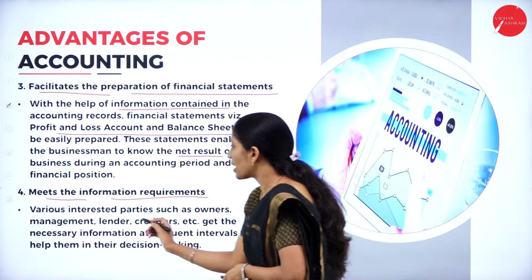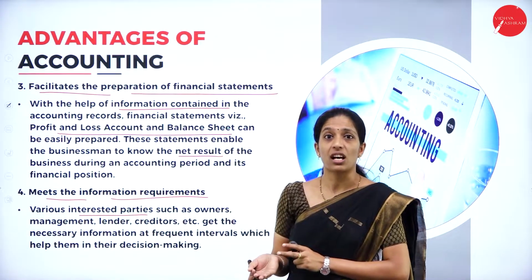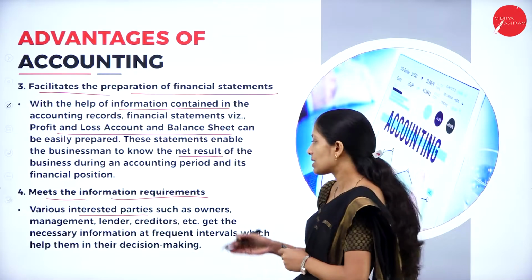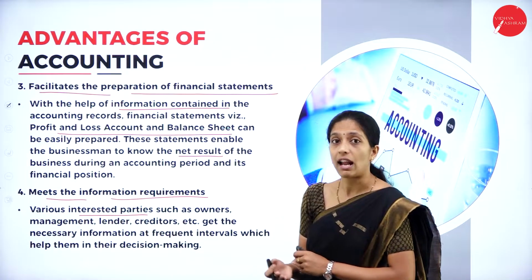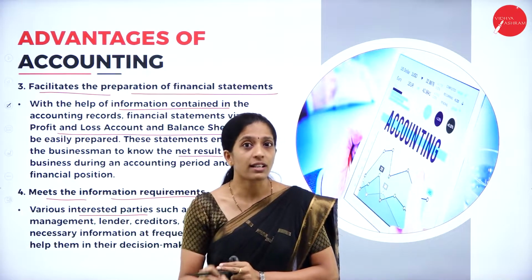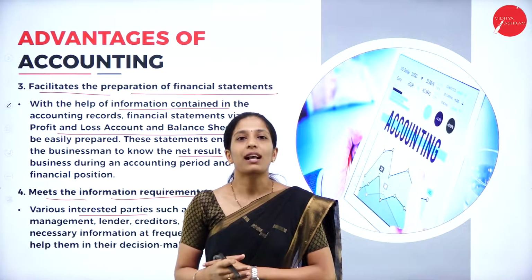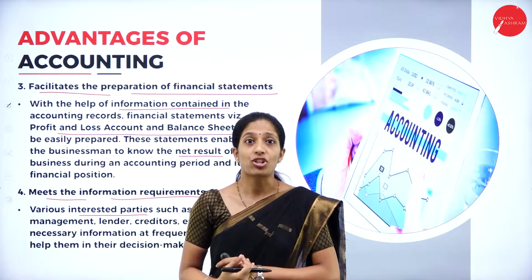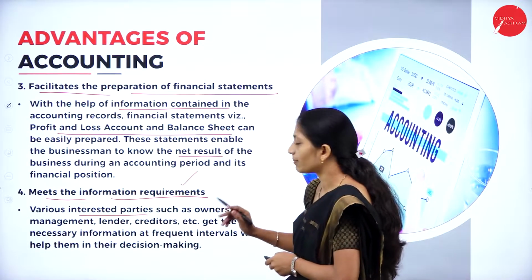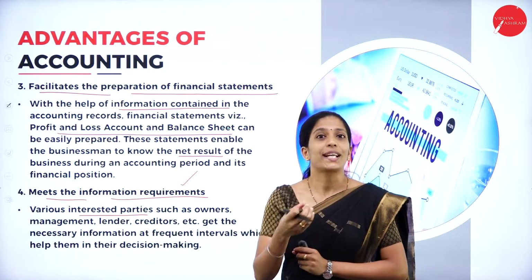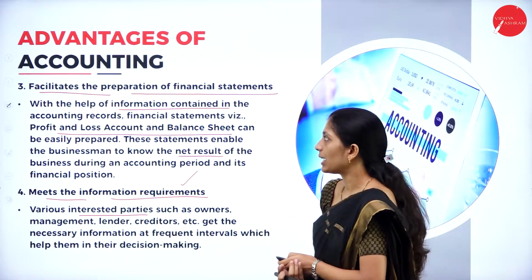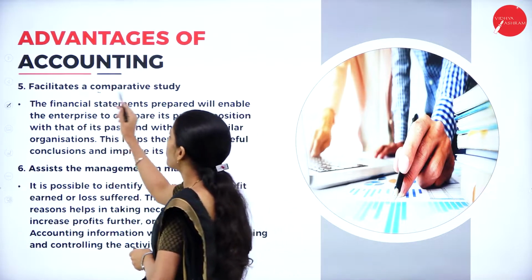So various interested parties. As I told you, there are a number of users who are dependent on accounting information. They are known as interested parties such as owners, management, lender, CEO, president of the company. If they demand accounting information, then the organization can provide it as per their demand. So in order to meet the information requirements, in order to meet their demand to get the financial records, we have to maintain a proper financial statement. Next one is facilitates a comparative study.